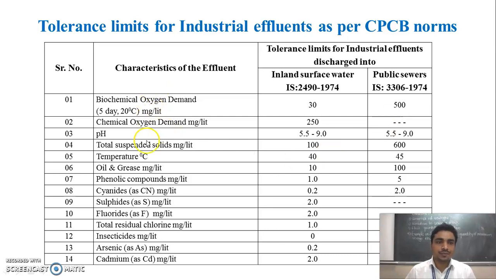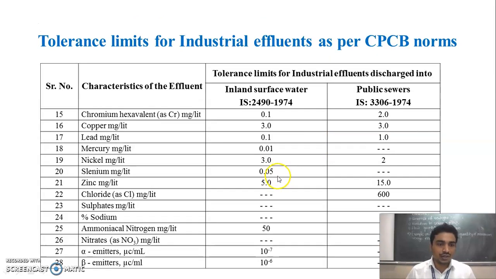So these are the various parameters and their permissible limits given here. There are a total of 28 parameters, so you should go through them. These are the tolerance limits for industrial effluent as per the Central Pollution Control Board norm.